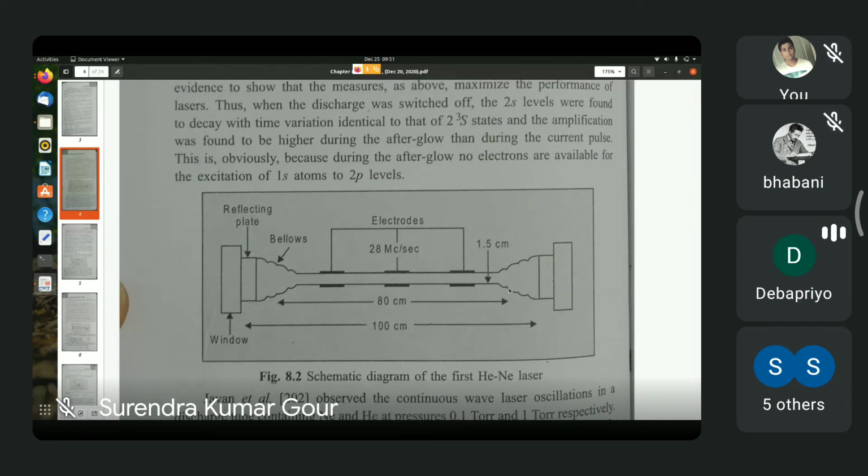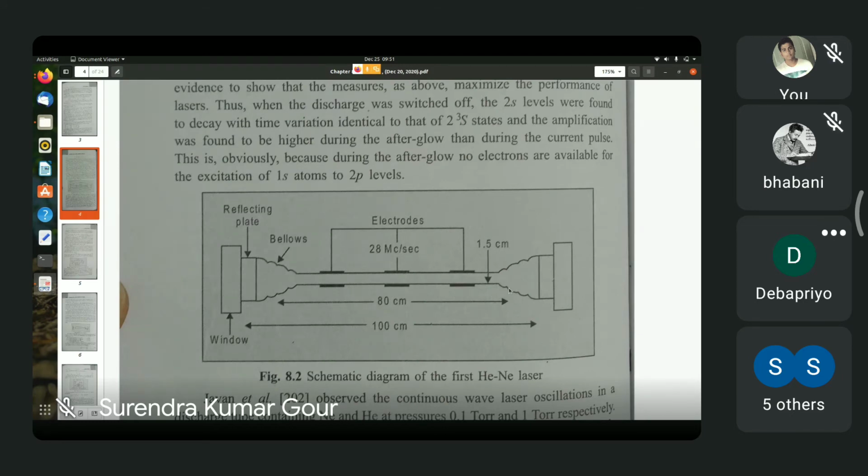But that is not the thing of importance. The importance is that this reflecting plate actually comprises several layers of dielectric. I think the original inventors of the helium neon laser used 13 layers of dielectric material to achieve a reflectivity of almost 99%.